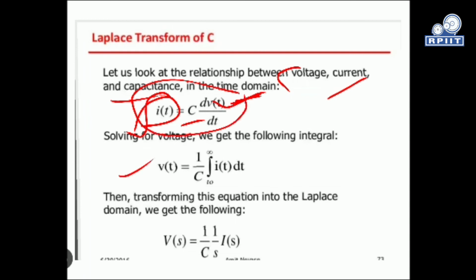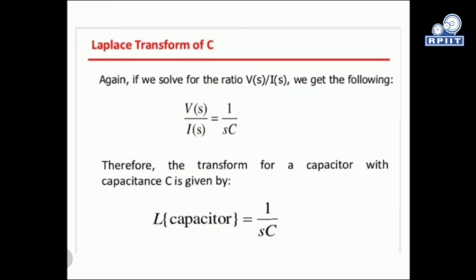Now it is very easy to convert the T domain into the S domain. v(t) becomes V(s), 1 by C stays as it is since it is a constant, and the integration factor converts into 1 by s, so we write I(s) over here. This is the Laplace transform of our circuit.